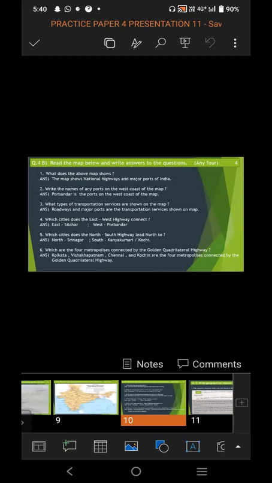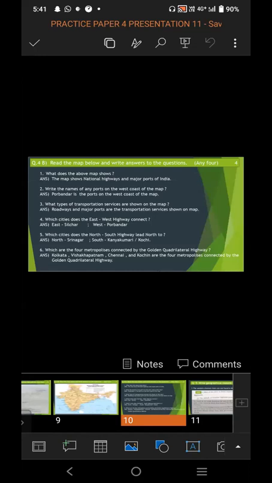The first question asked on the map was, what does the above map show? The map shows national highway and major ports of India. Write the name of any port on the west coast of the map. Porbandar is the port on the west coast of the map. What type of transportation services are shown on the map? Roadways and major ports are the transportation services shown on the map.